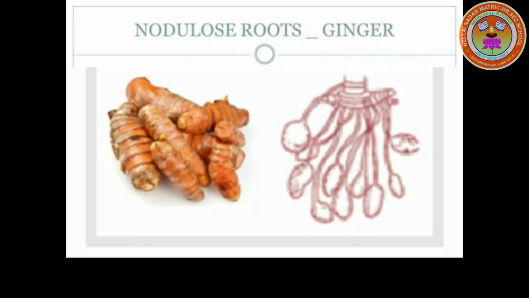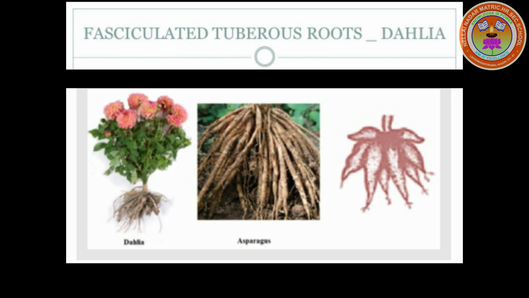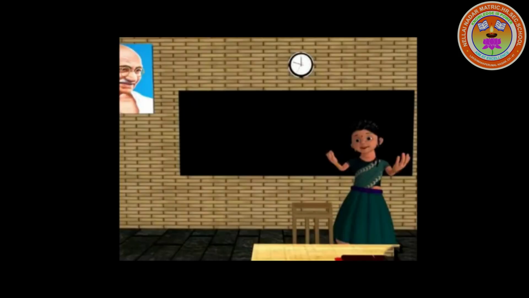Nodulous root, they become swollen at the apex and have a definite shape. Example, ginger. Fasciculated tuberous root, a cluster of adventitious roots for food storage. They have a definite shape. Example, dahlia.